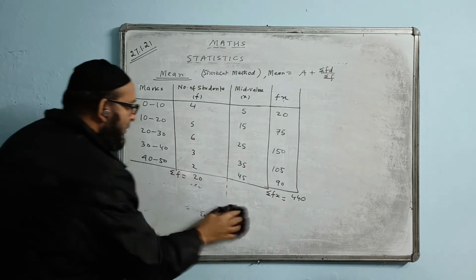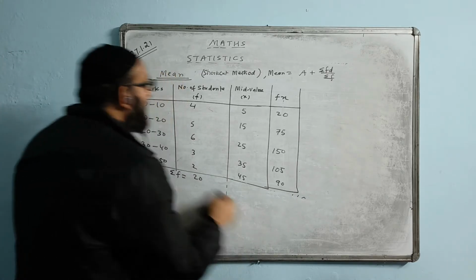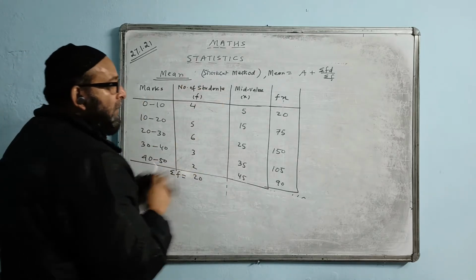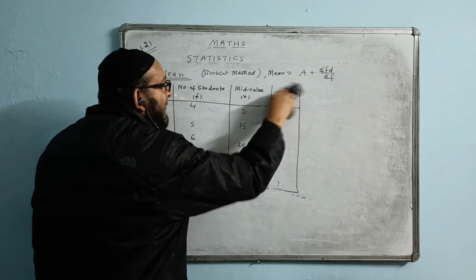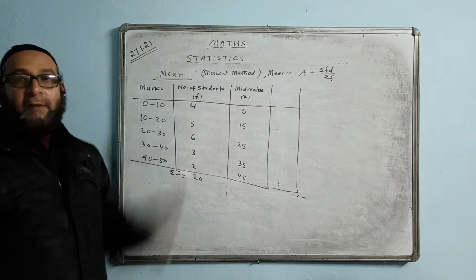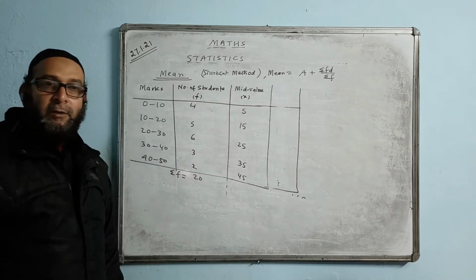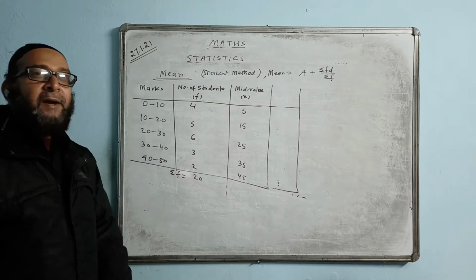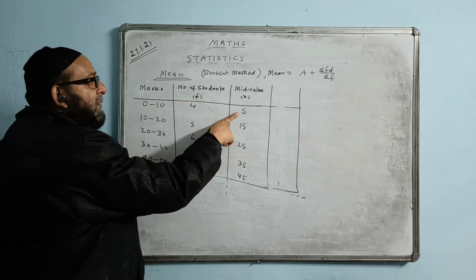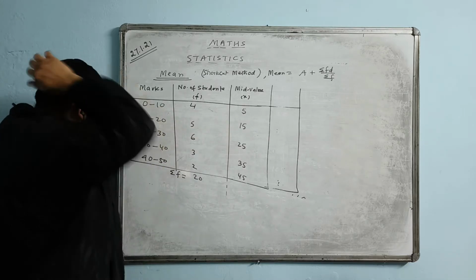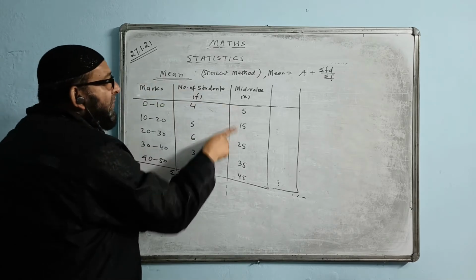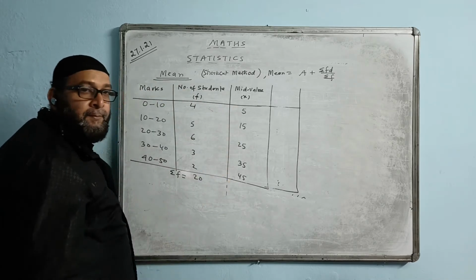Your question will be given only this one and this value only will be given, and the rest you have to do yourself. In any method, when the class interval is given, we need to know the mid value. We have to find the mid value in all cases, exactly the same way as I did just now. Add, divide, and write it here. Then the difference is 10, 10, so keep on adding the same value: 5 plus 10, 15, keep on adding till here.